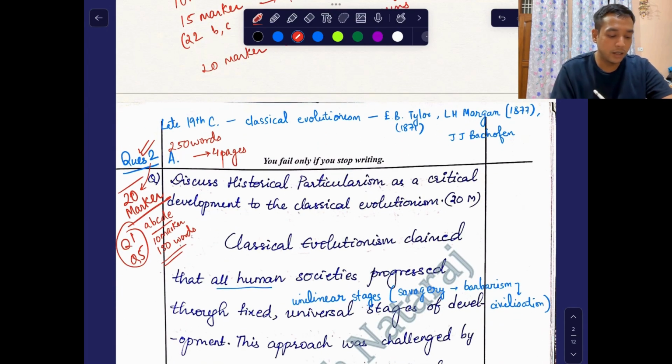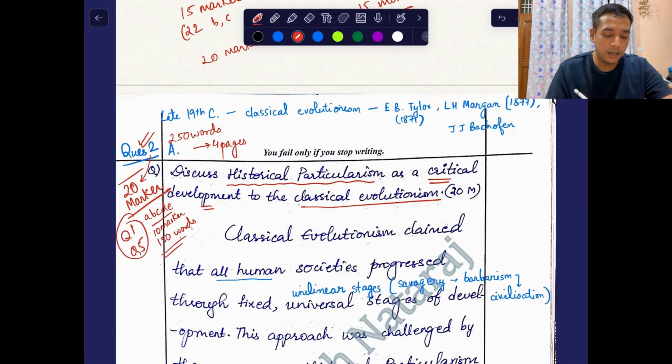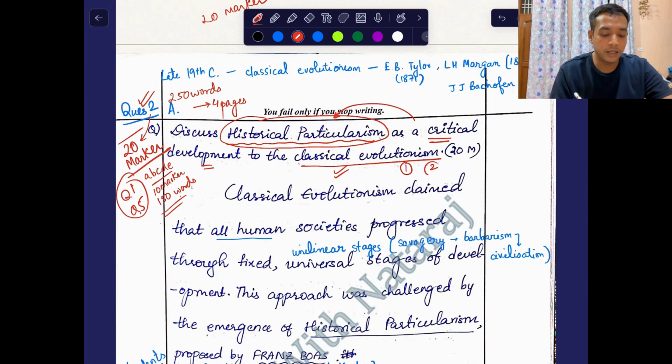Starting with this thought in mind, let's see question number 2 part A. The question says: discuss historical particularism as a critical development to classical evolutionism. So basically it is asking that classical evolutionism came, and there was some criticism about it, some critique, and due to that historical particularism was developed, right? So we have to tell why historical particularism came, what its features were, and what the criticism of classical evolutionism was. First thing is classical evolutionism, second is the critique, and third is historical particularism that came as a result of the shortcomings of classical evolutionism.